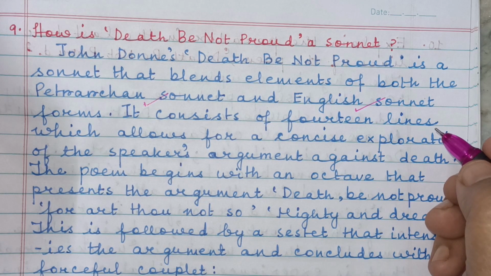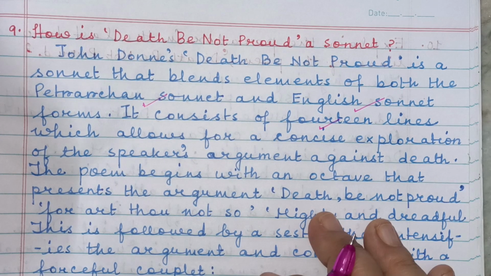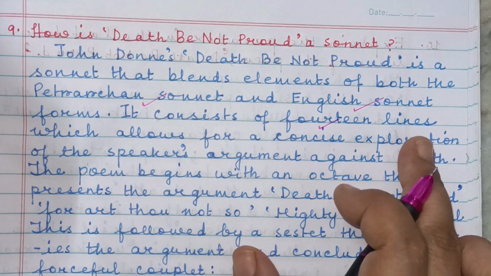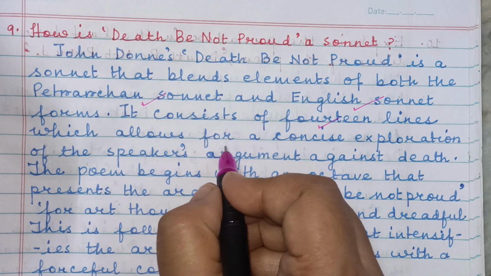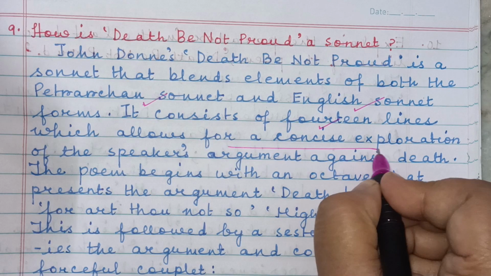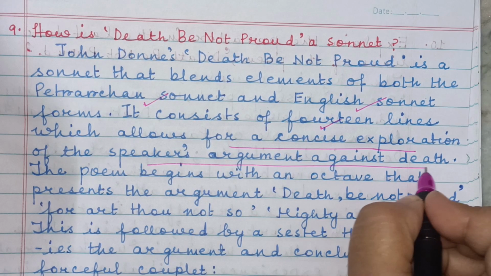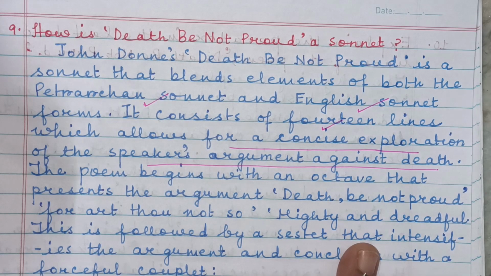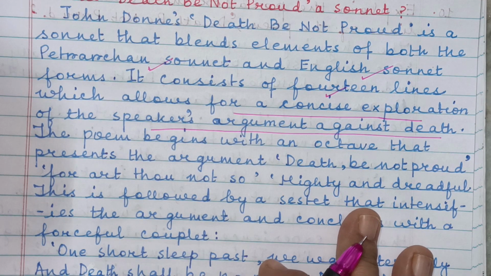Learn these terms. It consists of 14 lines. A sonnet will contain 14 lines, and here also in this poem there are 14 lines, which allows for a concise exploration of the speaker's argument against death. Right from the very beginning, he is arguing with death. He is confronting death. And there is a note of defiance.